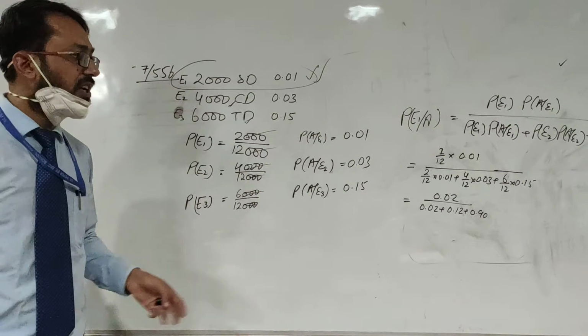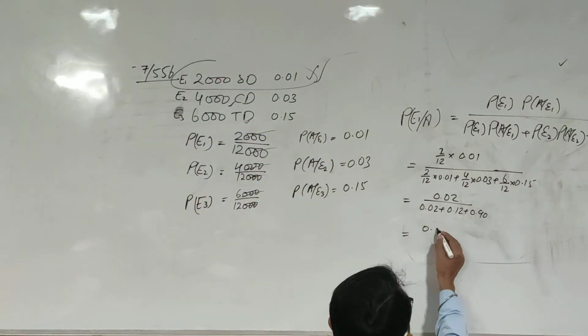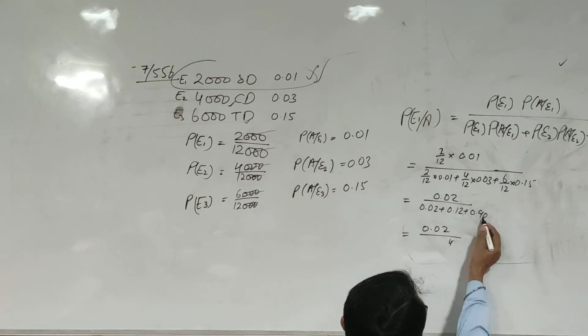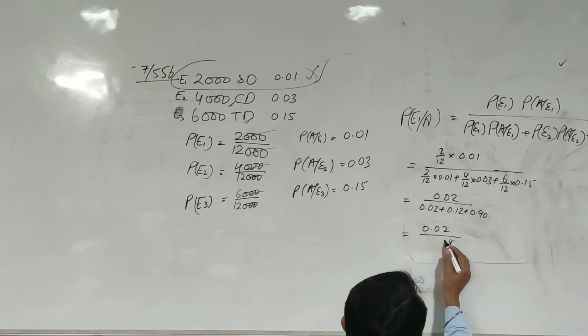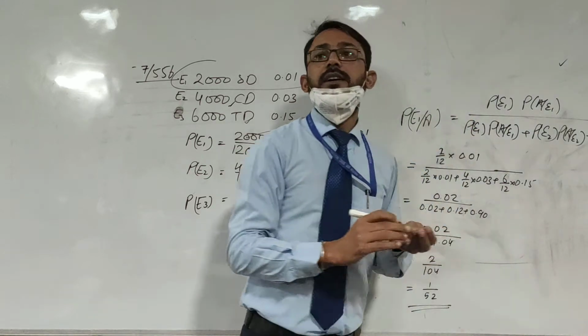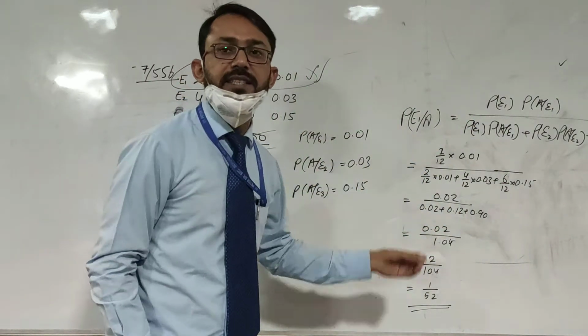On simplification, what answer will I be getting? 0.02 upon 2 upon 104, that is 1 upon 52, is the chance that a scooter driver meets with the accident.